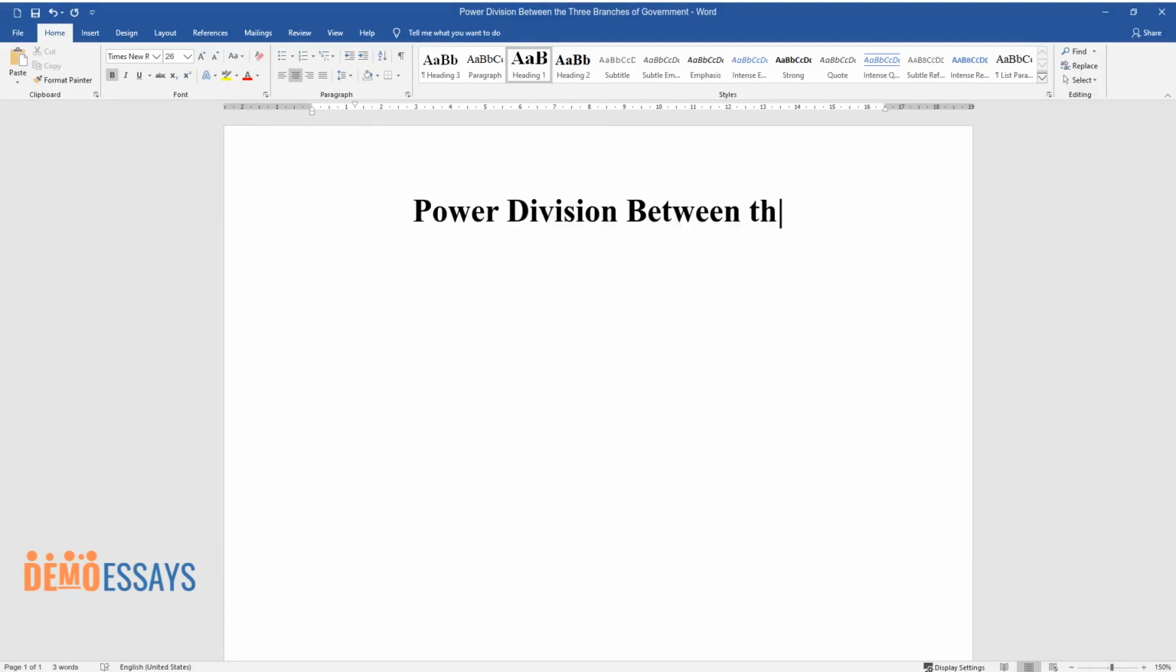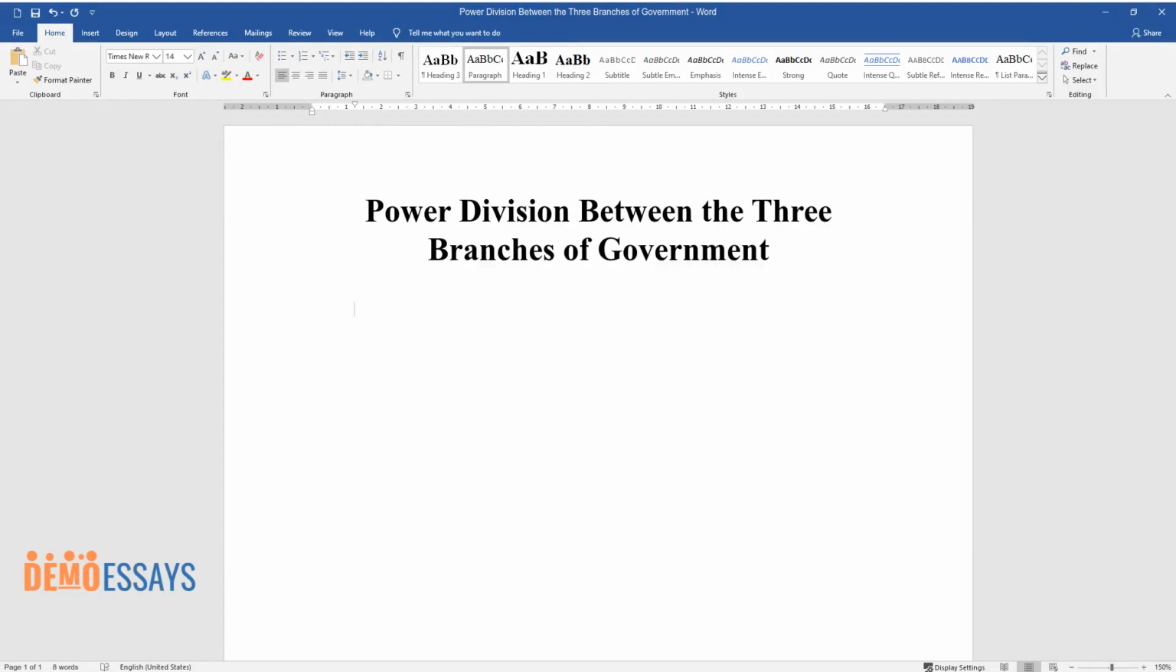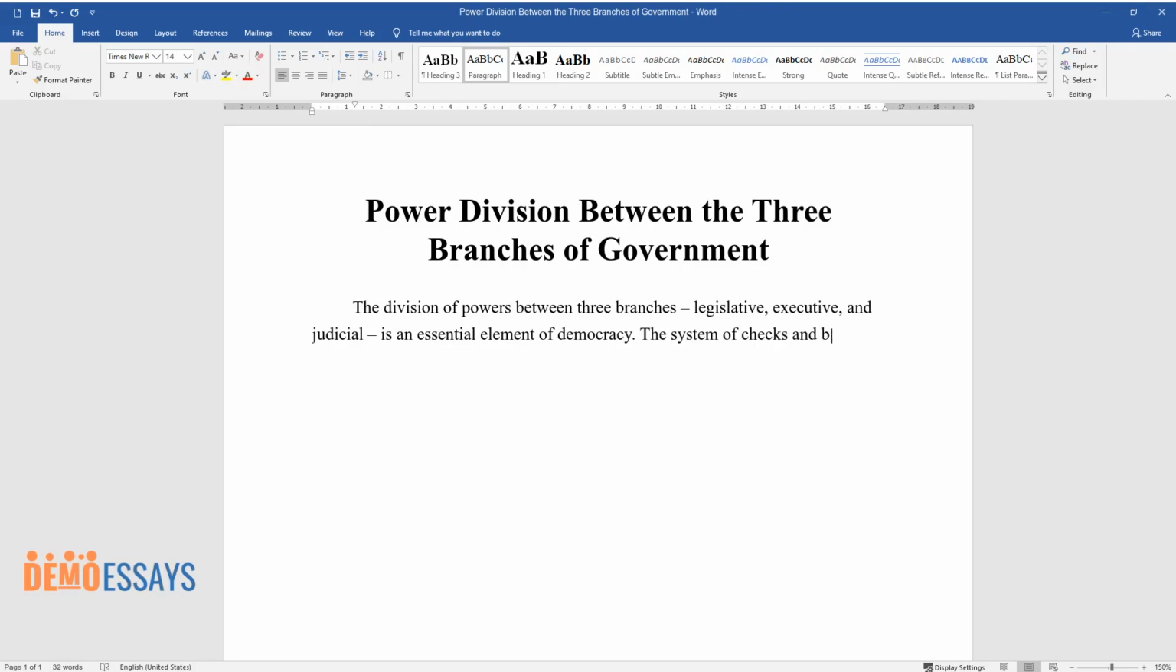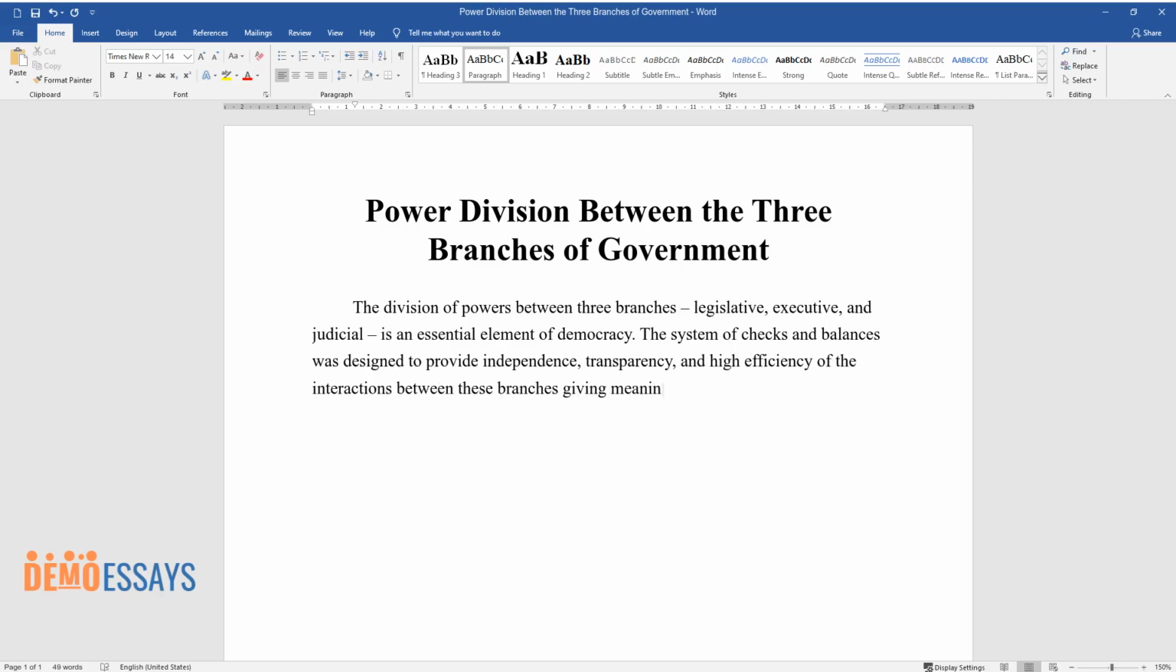Power division between the three branches of government. The division of powers between three branches, legislative, executive, and judicial, is an essential element of democracy. The system of checks and balances was designed to provide independence, transparency, and high efficiency of the interactions between these branches, giving meaning to the idea of separation of powers.